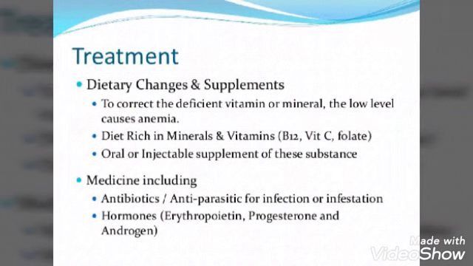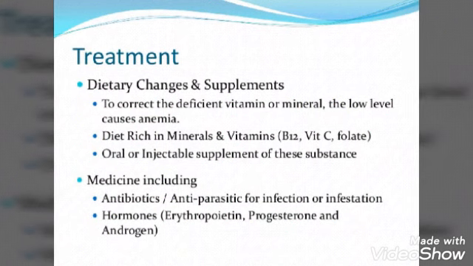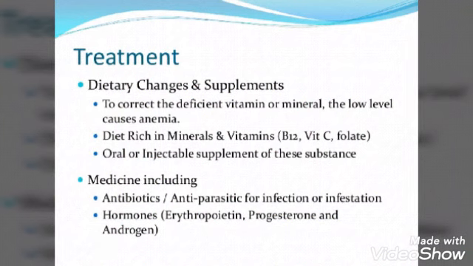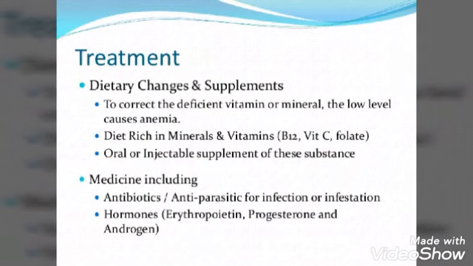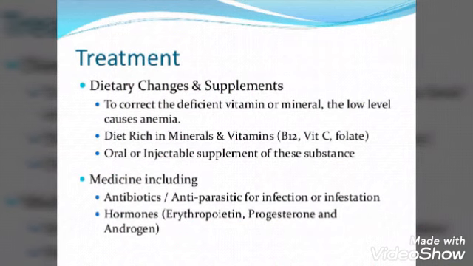Antibiotics will be given to kill the parasites or bacterial infections, because whenever there are any bacteria or parasites present in the body, in our intestines, there are chances that they get stuck to the blood vessels and drink the blood from the body. That can cause iron deficiency or blood deficiency in the body. Then for hormonal balance, certain hormonal drugs will also be given.